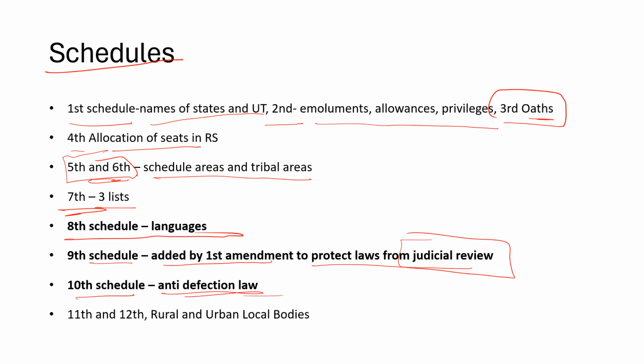This again is very important. There have been numerous questions on the anti-defection law. And 11th and 12th schedule, rural and urban local bodies, right? So in which year the law was passed? I think 1991, 92, during that period.